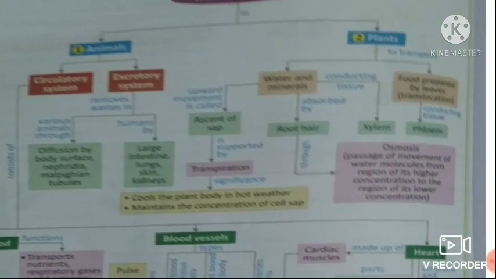Circulatory system. Circulatory system is also known as blood circulatory system. This consists of three different parts. These are blood, blood vessels and heart. Blood is a liquid tissue and it consists of plasma and blood corpuscles.